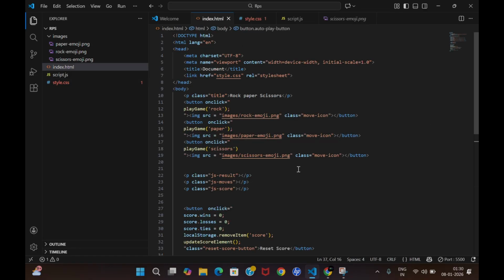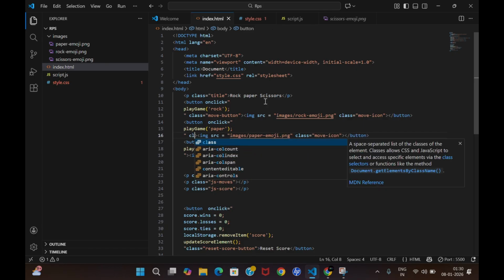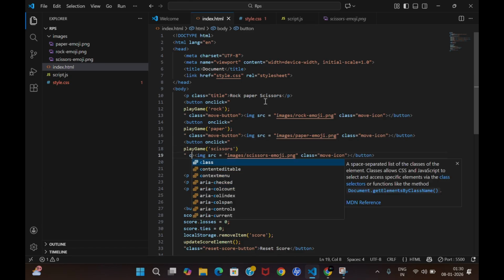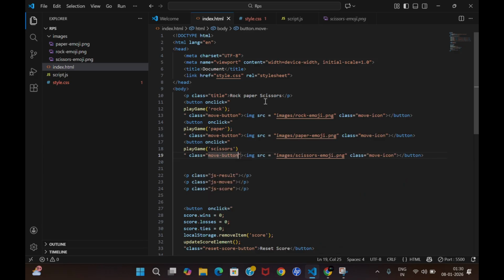So now, again, we have done this, but we have not created a class for a button, right? So let us create a class for a button. Over here we have no class for the button tag. So the class for the button will be nothing but move button, right? Similarly over here the class will be move button. Similarly over here again the class will be move button.